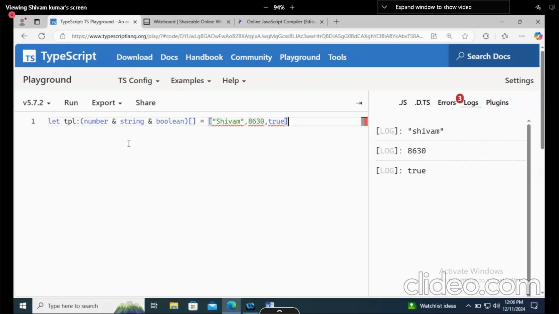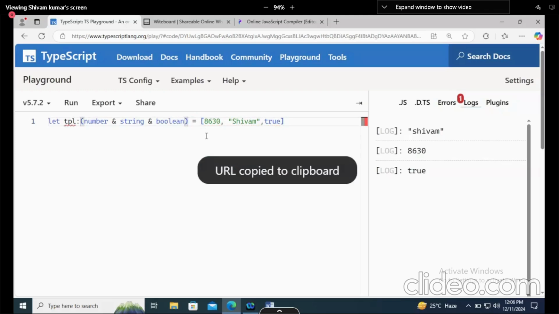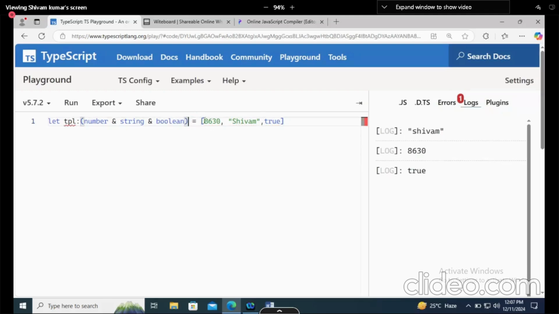Okay, I will write 8630 in the starting, and keep all the values in the way they are being used here: number, string, and boolean. As of now, let me remove this particular thing and change this to something like this.